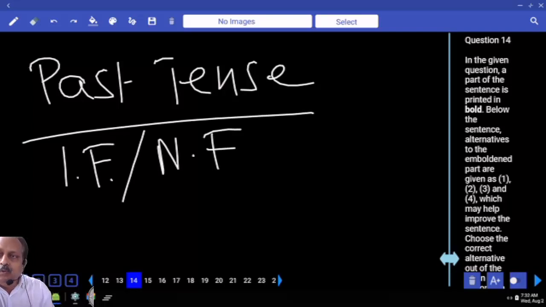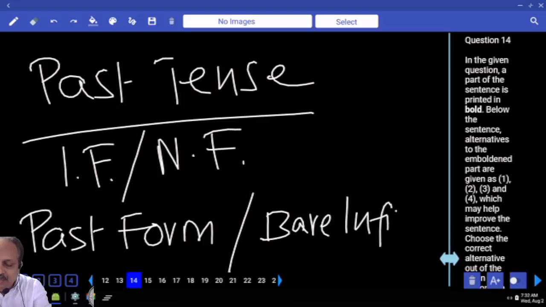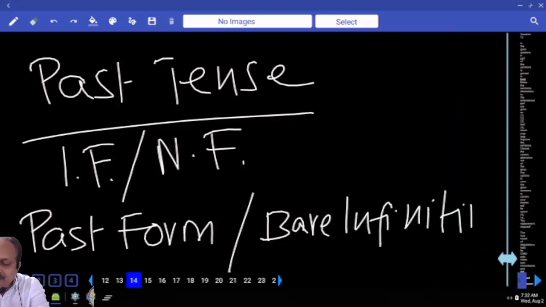In past tense there are two forms, interrogative and negative, and there is an important rule. What is that rule? In the interrogative and negative forms, you see two verbs. The first verb should be in the past form because it is past tense. The second verb should be in which form? Bare infinitive. Please make a note of this. This rule goes with interrogative and negative forms of past tense. It's a common error. Have you copied this information?